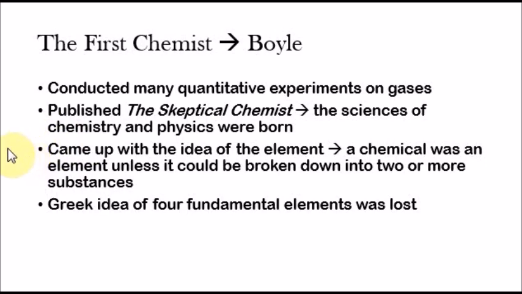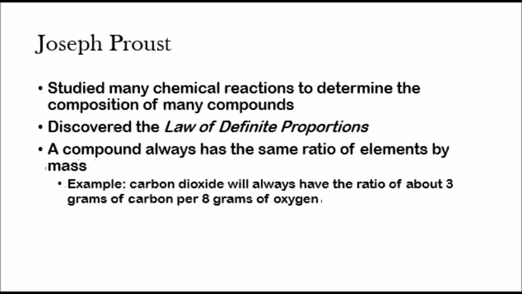From there, the thing that we need to take is that he came up with the idea of the element, and he defined a chemical as an element unless it can be broken down into two or more substances. So he gave that entity the definition of what an element is. And here, Boyle finally killed the idea of the four fundamental elements, because of all his experiments. He was able to convince the scientific community that matter is not just made up of four fundamental elements. There's more elements than that.